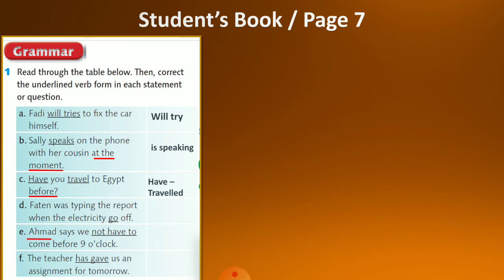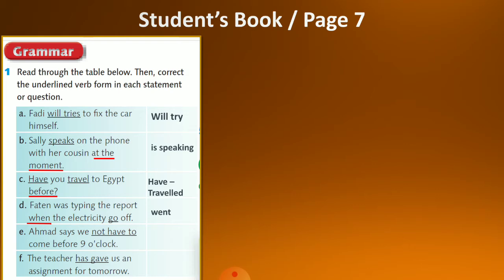And here we have the keyword when. Now, as you have learned in the class, when is a keyword for the past continuous. Now, it tells us that there are 2 actions. One of them is a long action, and we are going to use the past continuous for it. The other one is a short action, and we are going to use the simple past for it. The long action was interrupted by the short action in the past. So here we have the long action, which is was typing. It was in the past continuous. So the other verb will be the short action, and it will be in the simple past. So go off will be went off.